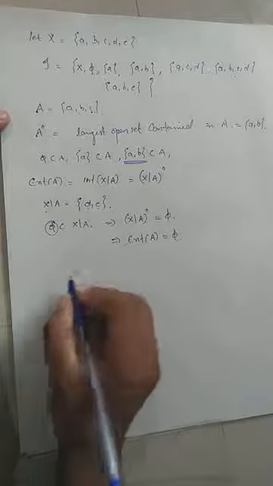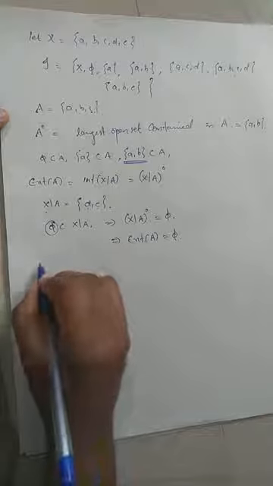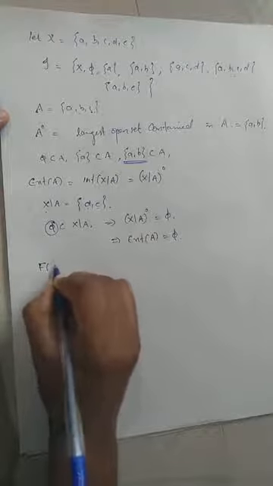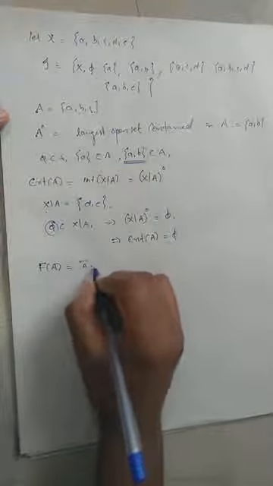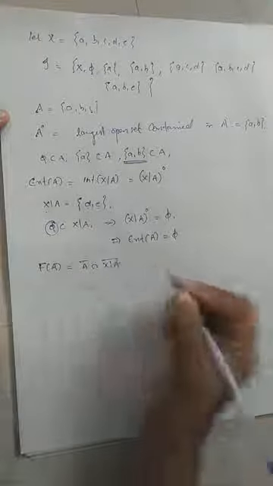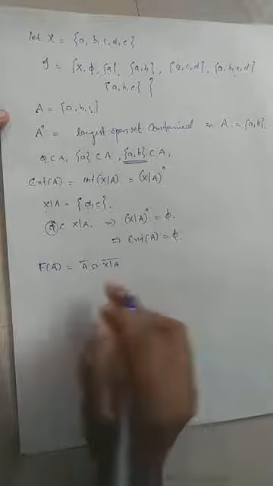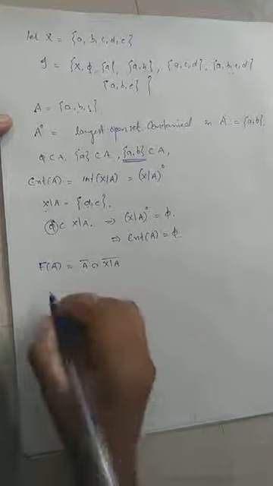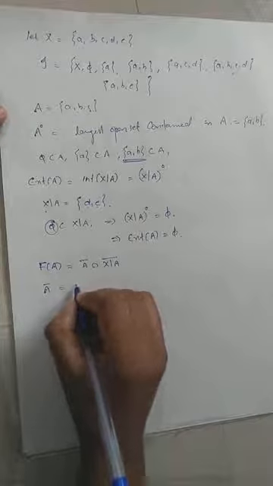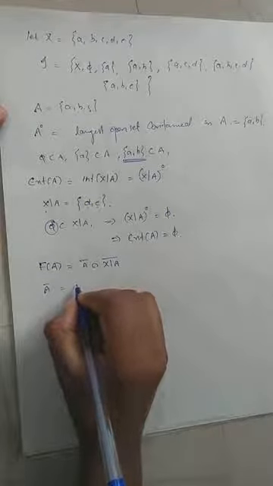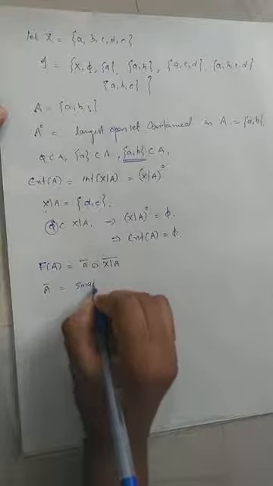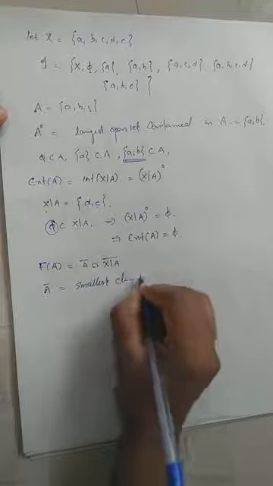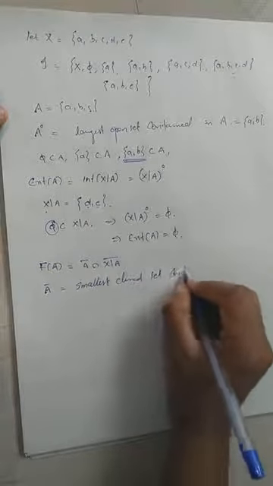Now we define the boundary of A, F of A, the frontier of A. By definition, it is the closure of A intersection the closure of X minus A. So first we have to find the closure of A, and then the closure of X minus A. So what is the closure of A? By definition, the closure of A is the smallest closed set containing A.